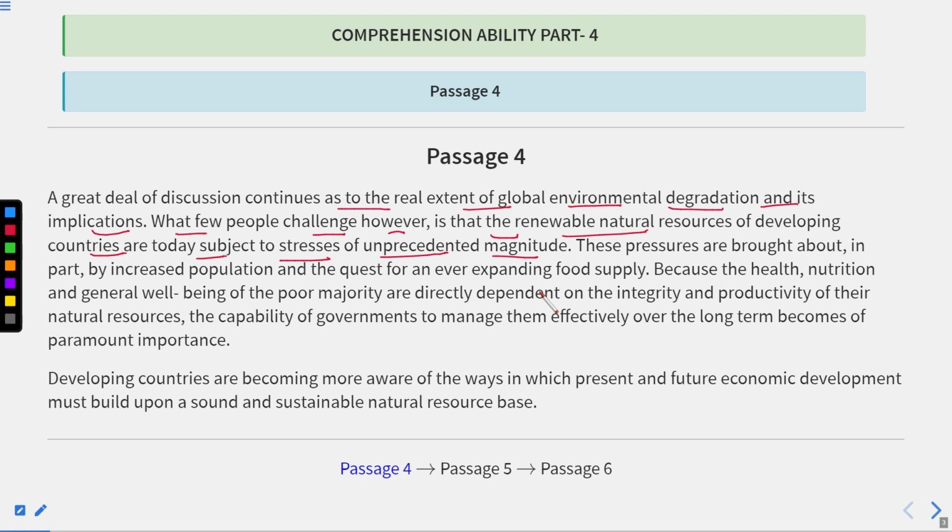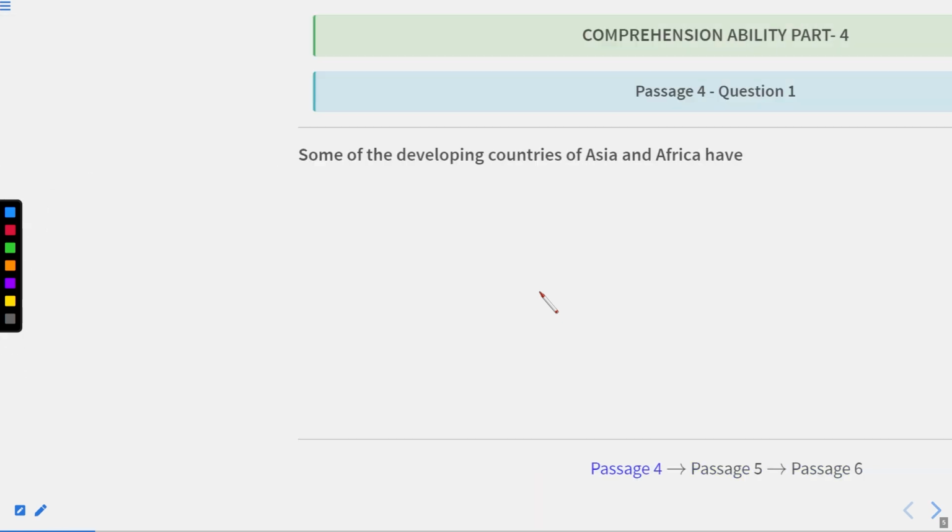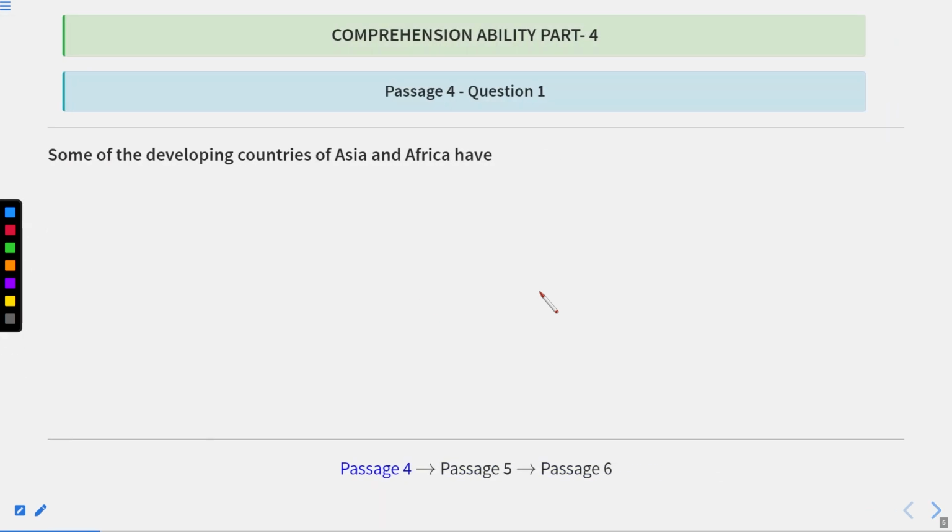Now, let us go to the question first and try to solve it according to the context of the passage with the help of the options, as we know that we have been given the options as well. So here the first question is: some of the developing countries of Asia and Africa have.